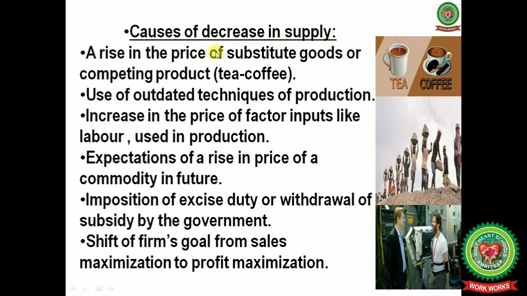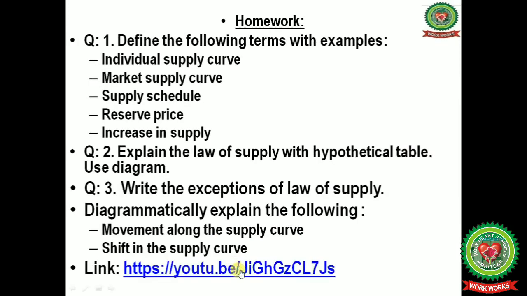Next we will discuss the causes of decrease in supply. A rise in the price of substitute goods or competing goods, that is tea and coffee, jaggery and sugar. Use of outdated technology. Increase in the price of factor inputs like labor used in production. Expectations of a rise in the price of a commodity in future. Imposition of excise duty or withdrawal of subsidy by the government. Shift of the firm's goal from sales maximization to profit maximization.